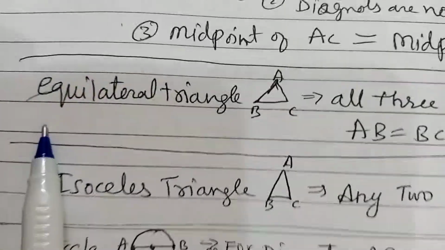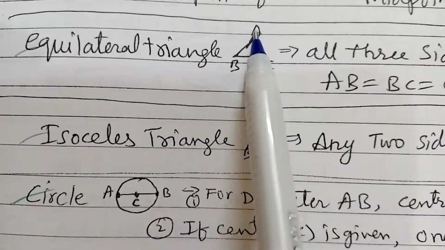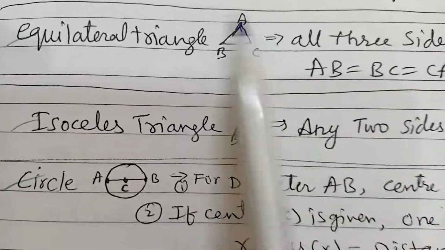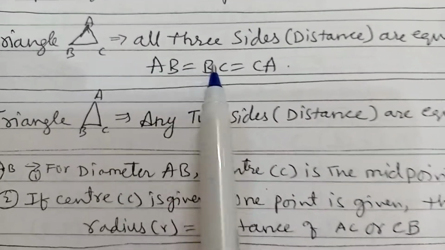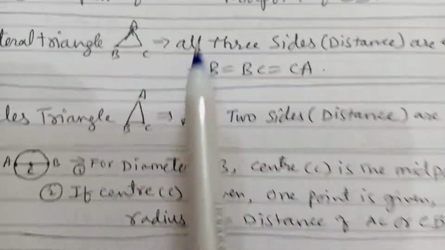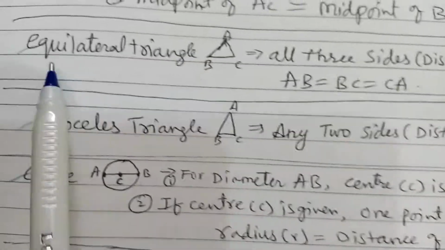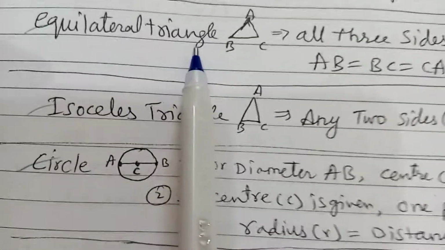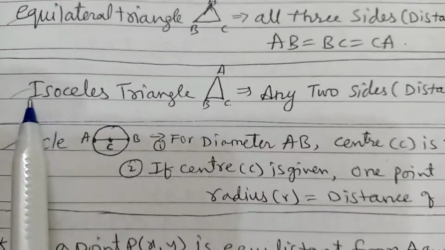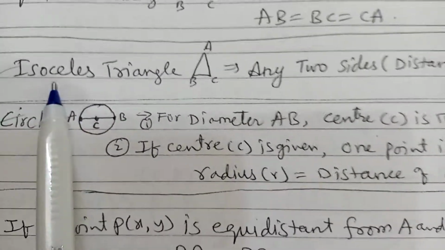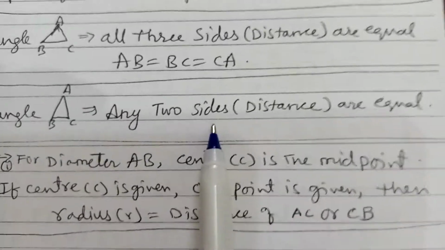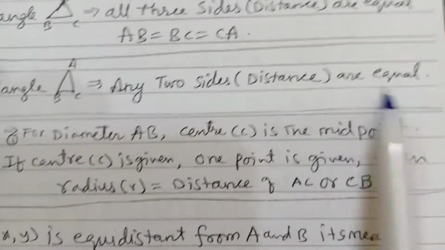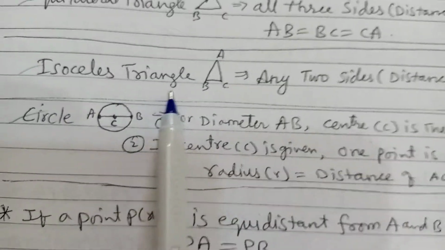Next, equilateral triangle. Triangle means 3 sides A, B, C. If all 3 sides, meaning distances, are equal, that is AB is equal to BC is equal to CA, then you can say it is an equilateral triangle. Next, isosceles triangle. Iso means same. So if any 2 sides, meaning distances, are equal, this is called an isosceles triangle.